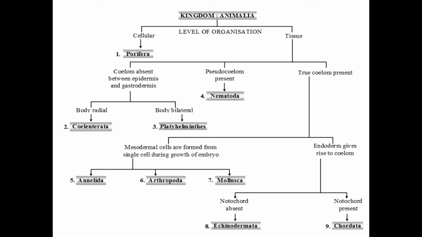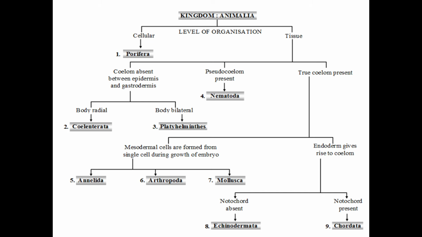All these phyla you studied in the paper. Then Deuterostomia involves Ectoprocta, Chordata, etc., that we will study in the second semester. Chordata, Hemichordata, all this you will study in the next semester.